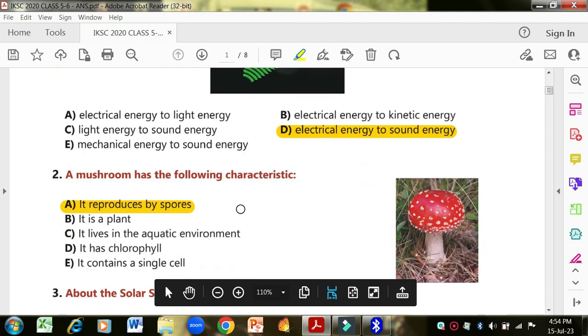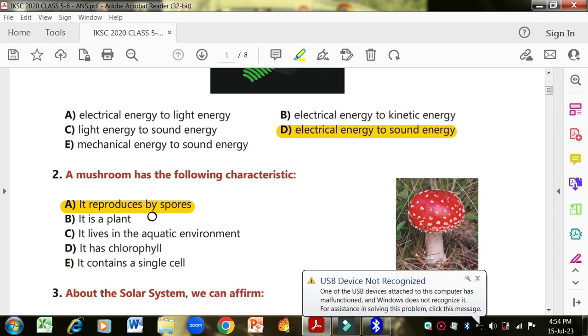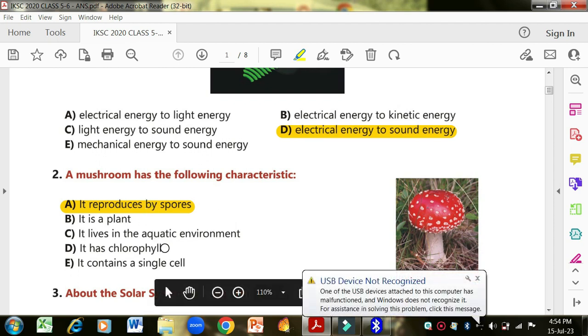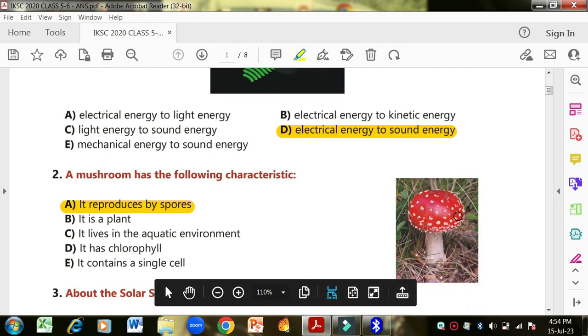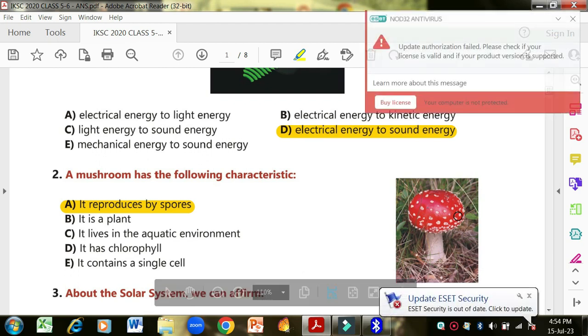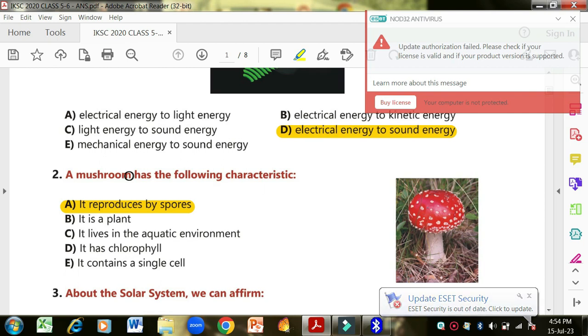Number 2: a mushroom has the following characteristics. It reproduces by spores. It is a plant. It lives in the aquatic environment. It has chlorophyll. It contains a single cell. Here you can see the picture of a mushroom and there are spores on its body, and when these spores fall on the ground, a new mushroom is formed. So it reproduces by spores. This is the correct option.